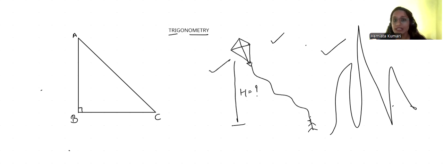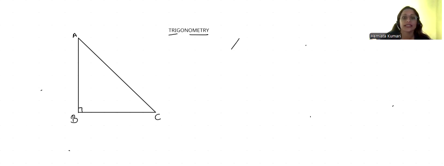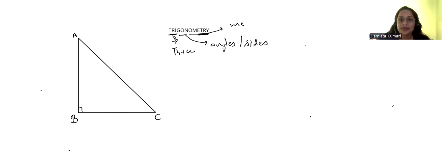Now we will study what trigonometry is. Trigonometry is a word that has been derived from three Greek words: tri, gon, and metry. Tri means three, gon means angles or sides, and metry means measurement. So, trigonometry can be defined as the relationship between the three angles and three sides of a triangle.